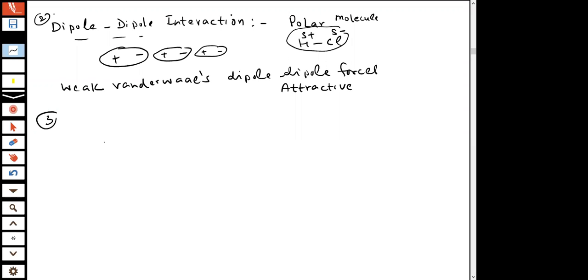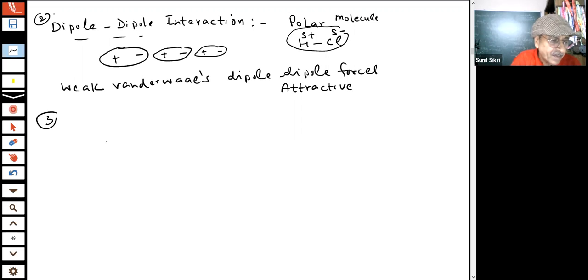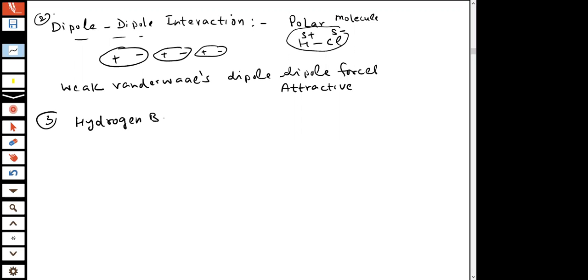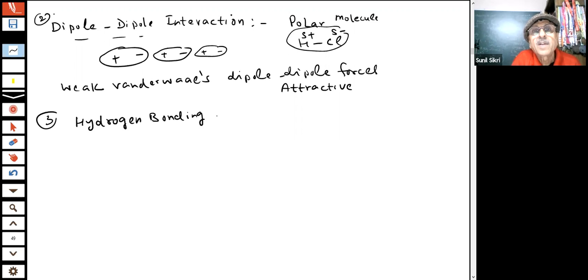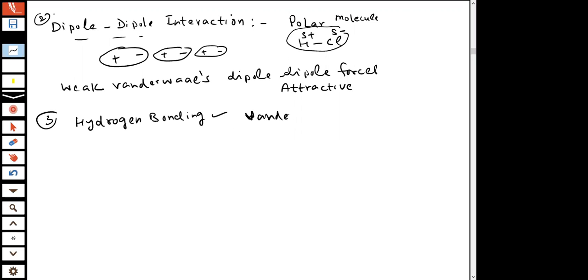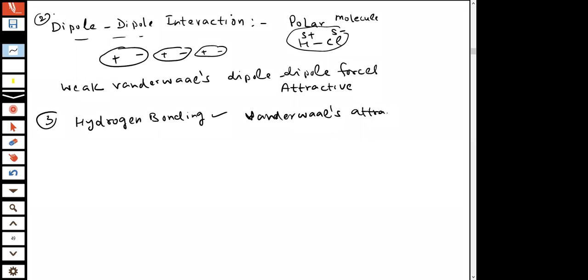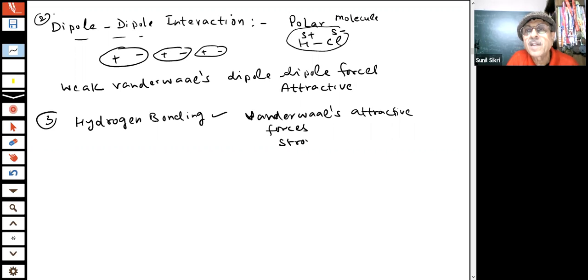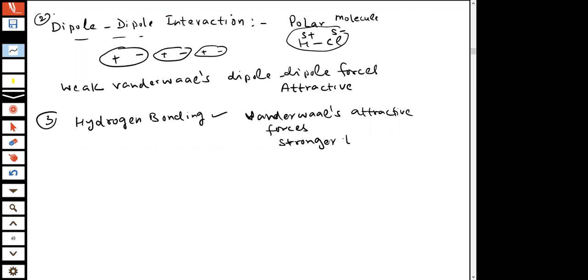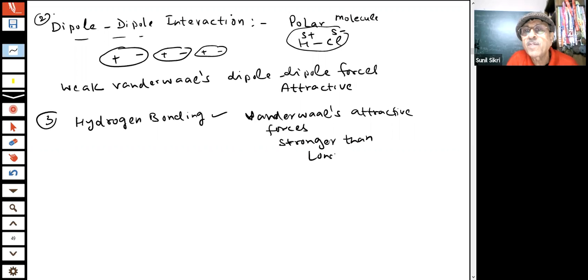Then you can have a third type of force also, beyond those induced ones which I have told you. The third important type is hydrogen bonding, students. This is also a van der Waals attractive force, and this is stronger than London dispersion forces.